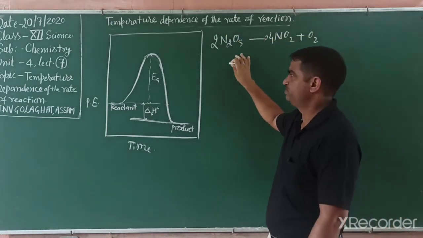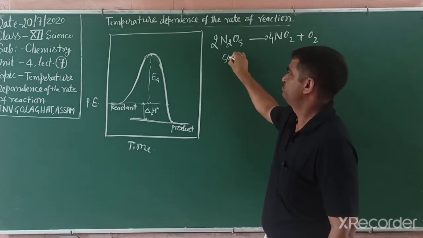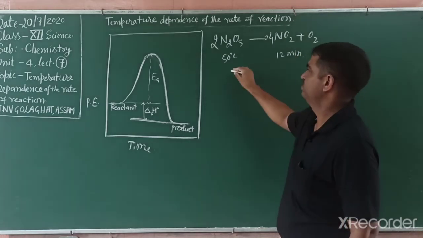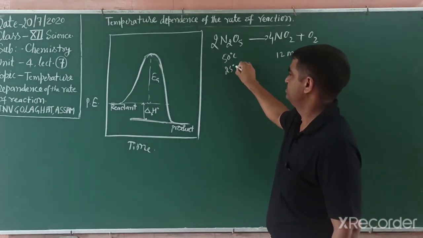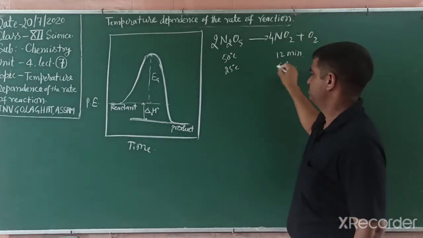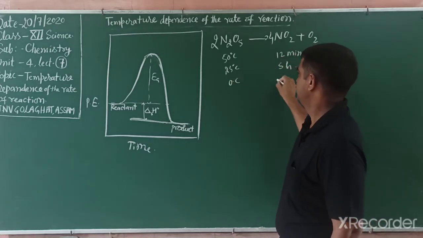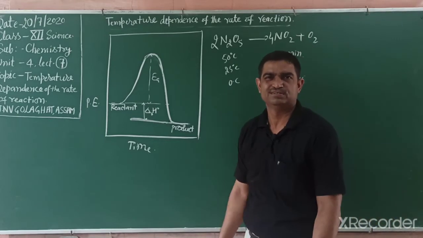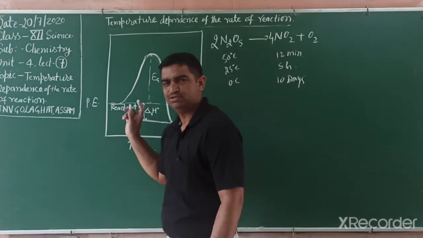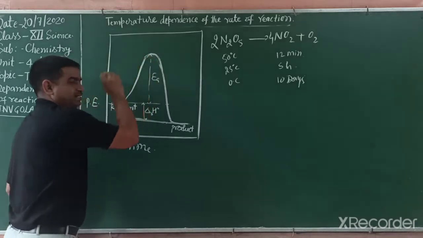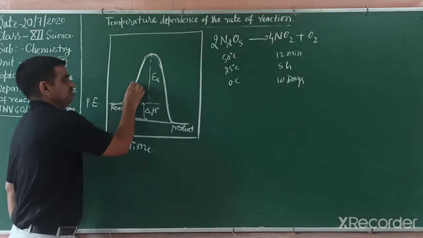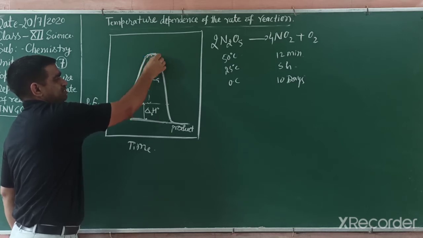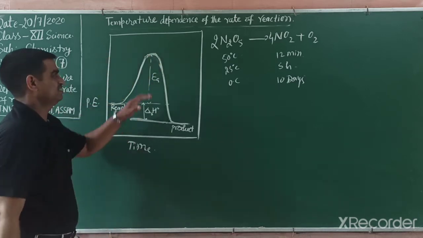This reaction at 50 degrees Celsius occurs in only 12 minutes, as given earlier, at 25 degrees Celsius it takes 5 hours, and at 0 degrees Celsius it takes 10 days. What is the reason? We want to explain this. The reason behind this is that to complete any reaction, we have to cross this energy barrier. This energy barrier is the activated complex or transition state, we can write here.